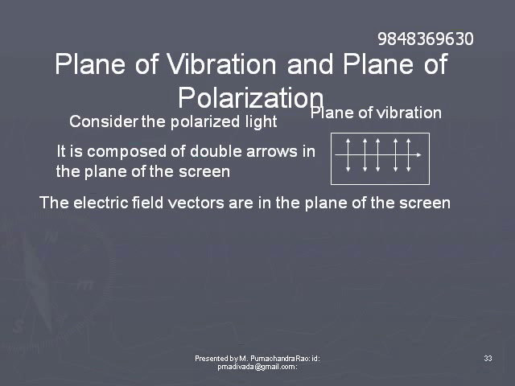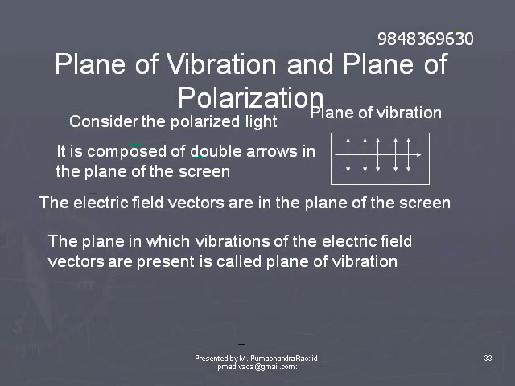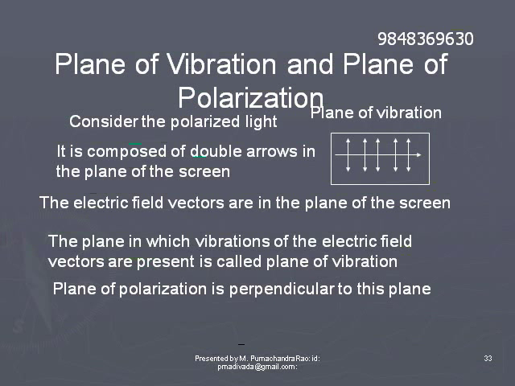Notice the plane represented by the white background, the solid line, is the plane of vibration. It lies in the plane of the screen. The electric field vectors of the polarized beam are in the plane of the screen. So the plane in which the vibrations of the electric field vectors are situated is known as the plane of vibration.